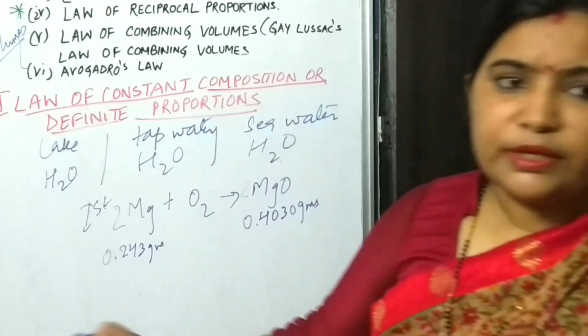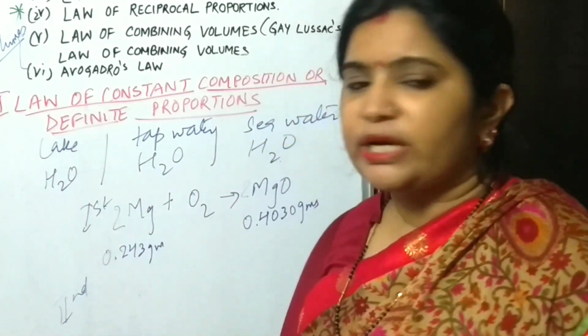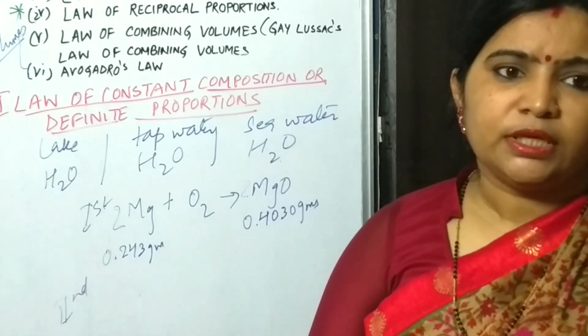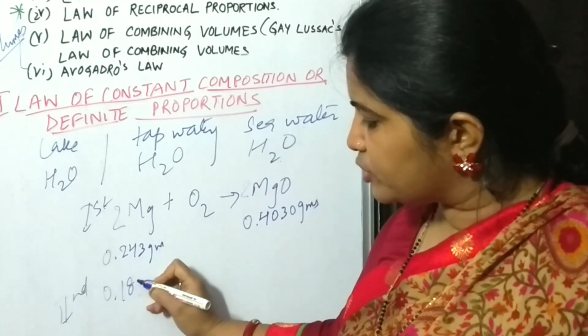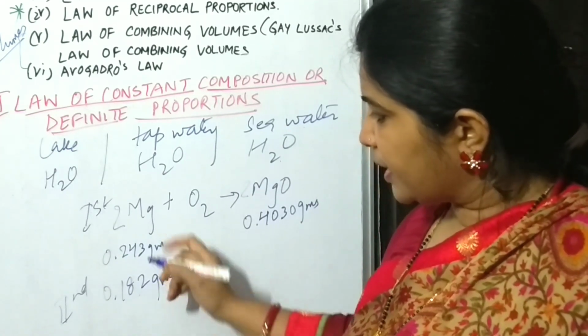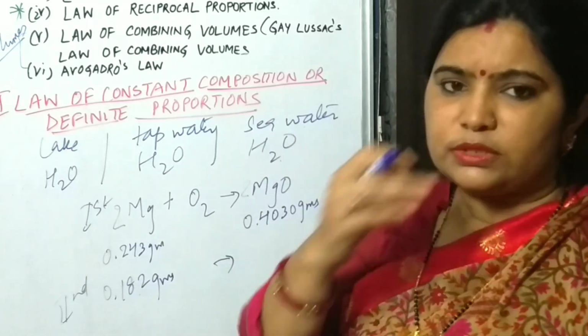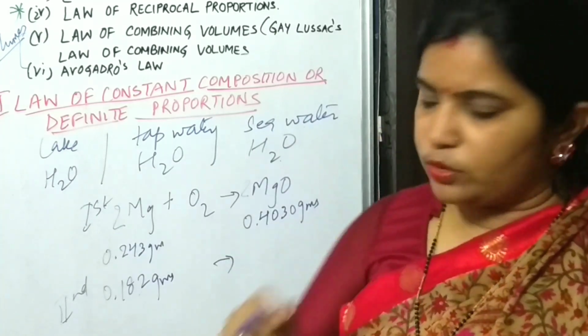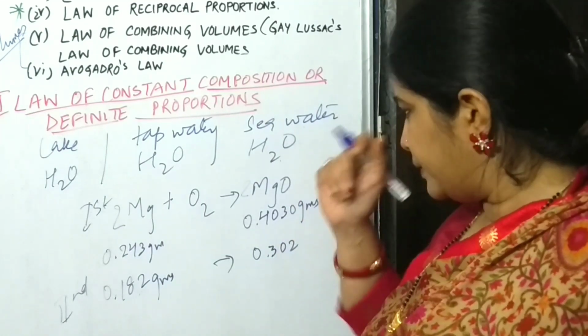Now in experiment 2, the second experiment, how much magnesium has a child taken? Suppose 0.182 grams Mg he has taken, and on combustion it will produce magnesium oxide of 0.302 grams.